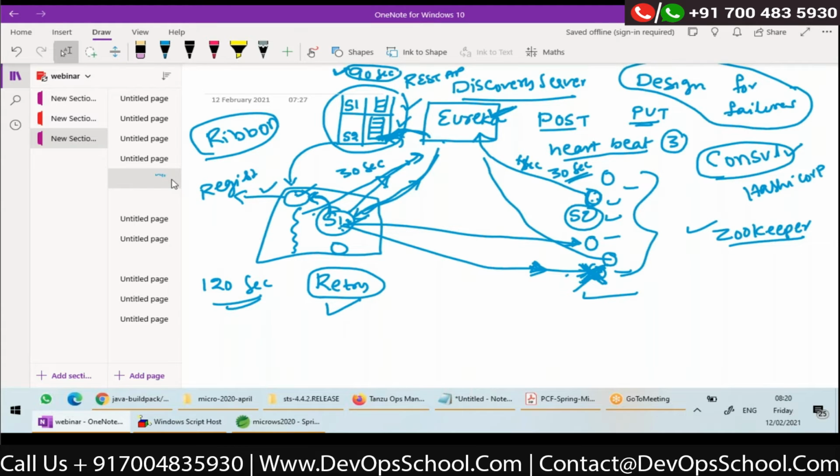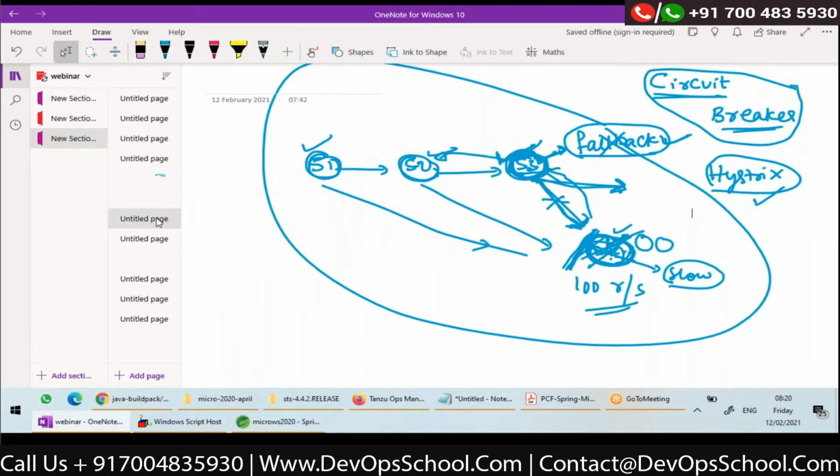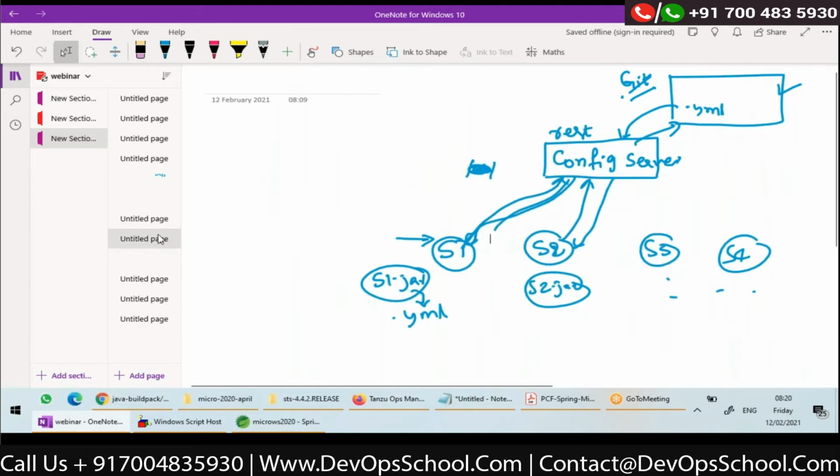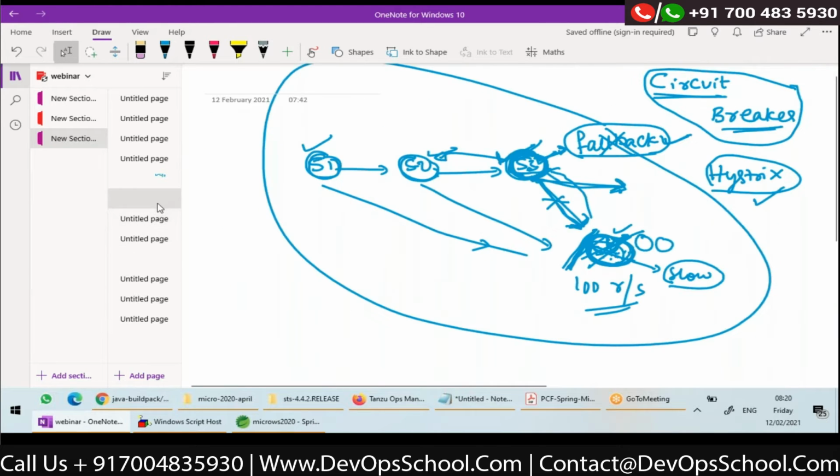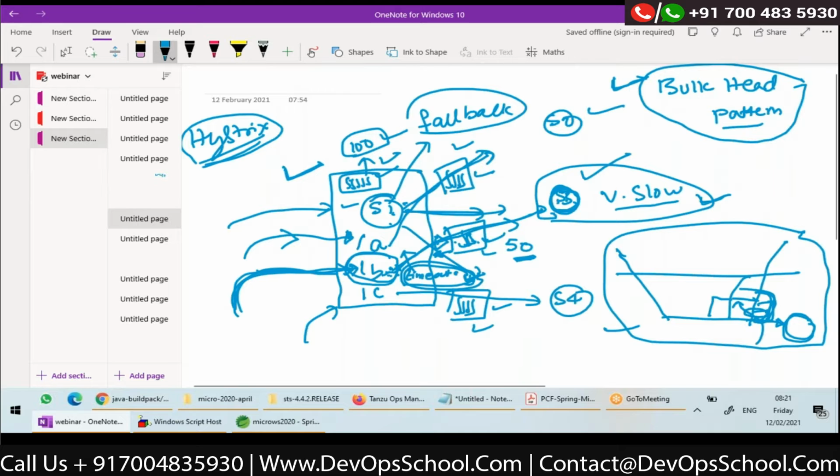So can you go back to the circuit breaker concept? We talked about the fallback mechanism, right? What happens if the main service goes down? We only talked about the fallback mechanism for the dependent service, or the circuit breakers. So what would happen if the main service goes down? How does that fallback apply to that approach? What do you mean? In this case, the main service, say S1, is the front end facing the customer. If S1 itself goes down? Not this one. I think we talked about one of the Amazon use cases.